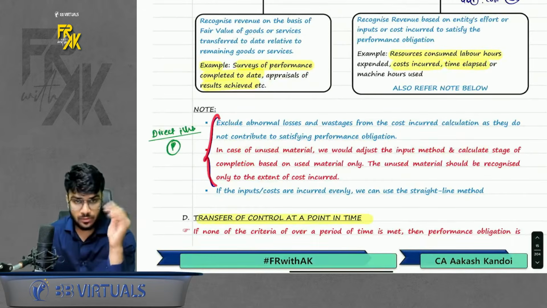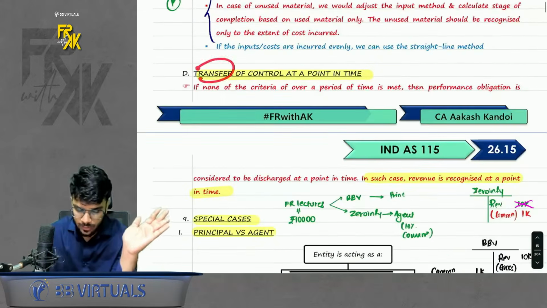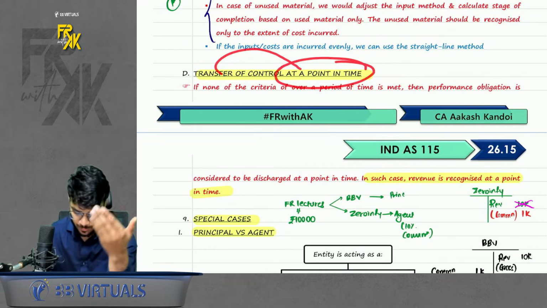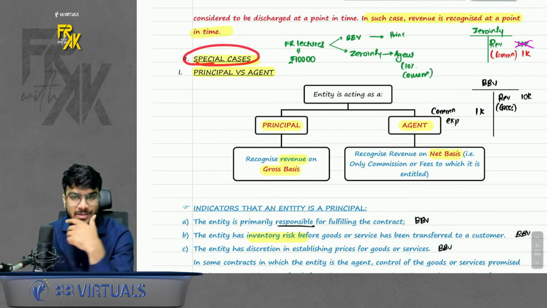Acha, we have a note. For the note, I will teach you a direct illustration. Don't worry about it. Then, if none of the criteria above are met, we will assume that control is getting transferred at a point in time. Okay, this is what we have done. Now we move on towards the special cases.